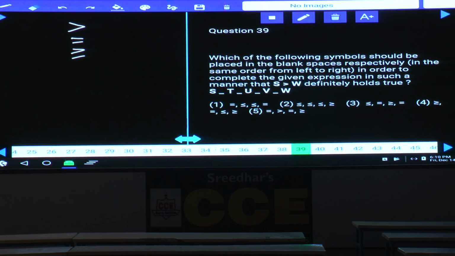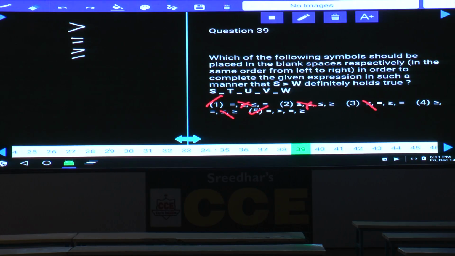Now coming to this one, choice 1 cannot be your answer because it has a lesser than. Choice 2 cannot be your answer, there is a lesser than. Choice 3 cannot be your answer, there is a lesser than. Choice 4 cannot be your answer, there is a lesser than, hence choice 5 is the answer. Done with this? These types of questions you are supposed to analyze like this rather than replacing every choice in the blanks, because doing that takes lots of time. Okay?